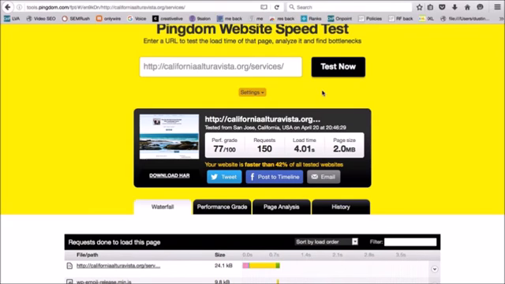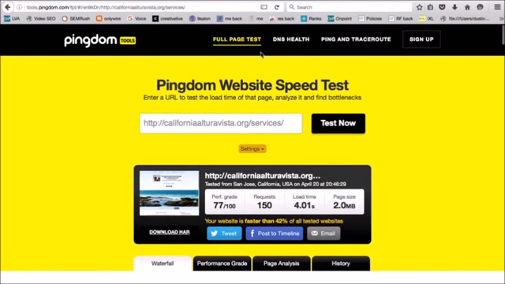So that's how you test how fast your website is loading, and you might just want to run a test from this website here to see how fast it is. And like I said, if it's taking a long time for your website to load, that's going to really hinder your rankings in the search engines.